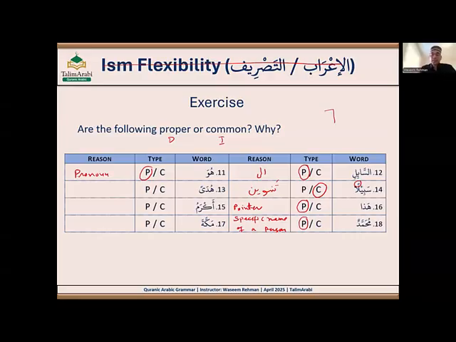I added them in vocabulary as well, so that you can keep reviewing them and memorize them. Huwa means he. This is a pronoun, and hada is like this, a pointer or demonstrative pronoun. Hudan, it has tanween here. Common. Hudan, right? Guidance. Guidance can be any guidance, so it's a common noun because it has tanween.